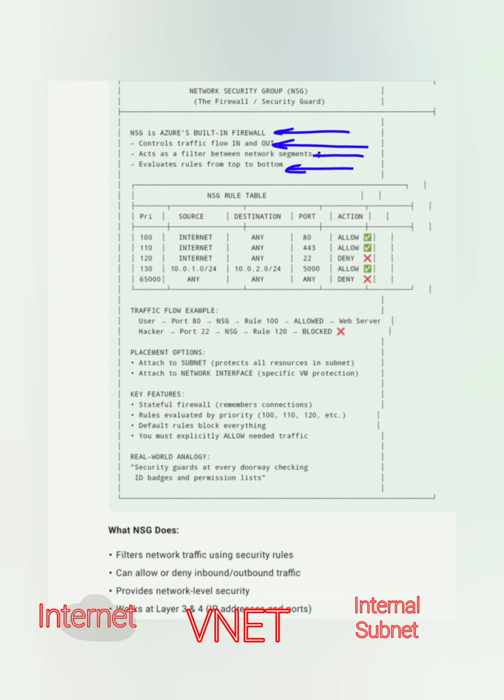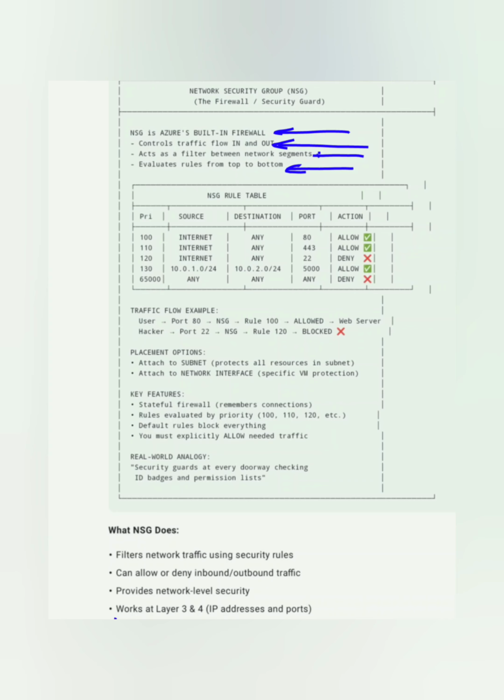So I can configure an NSG here at the subnet, so that whatever traffic comes from the internet will get blocked or allowed. I can have that control. Okay, that is what we can do using an NSG.